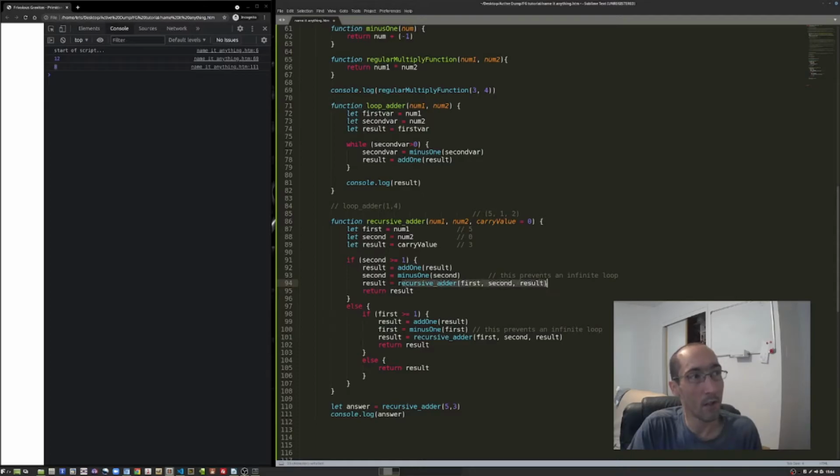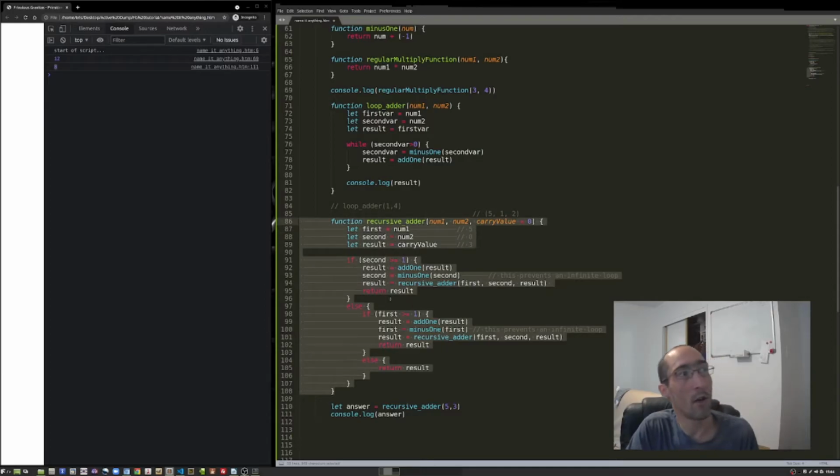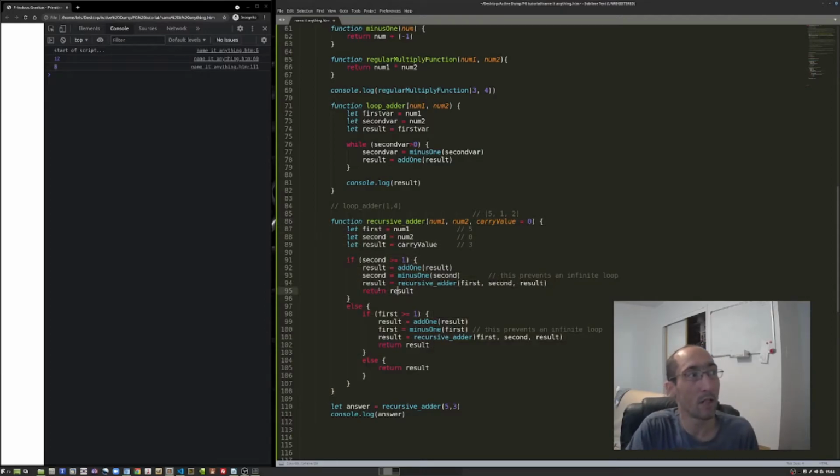Result now equals recursive adder, which is this function that we're writing. It's this entire block, but we're not reading everything below the return because every time we return results, the function says, okay, I'm done, spits out a response. No need to carry on. Now this is where it gets interesting. Our next block we enter in is going to say first equals 5, as it always did, because that's the first number we put in.